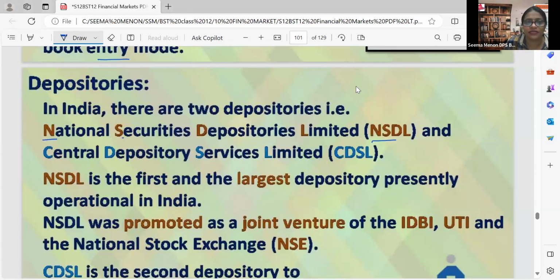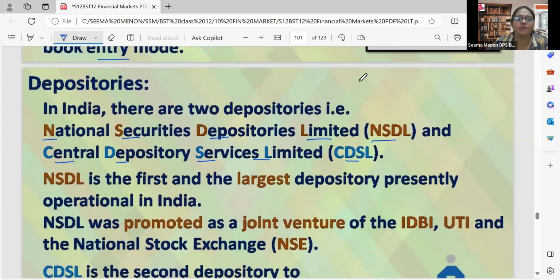National Securities Depository Limited. And another is Central Depository Services Limited, CDSL. Under these, all depository participants are working. So in India there are 2 depositories. You have to learn the full form and name in detail. The first one is National Securities Depository Limited, and another is Central Depository Services Limited, CDSL.